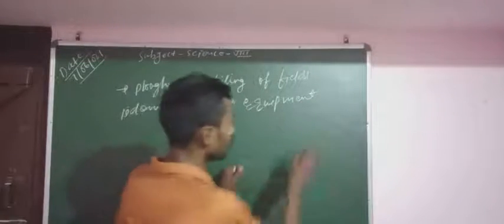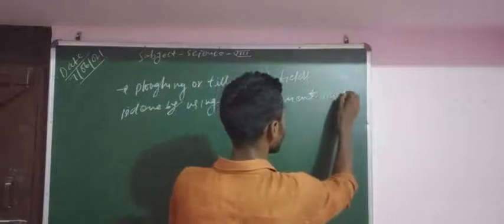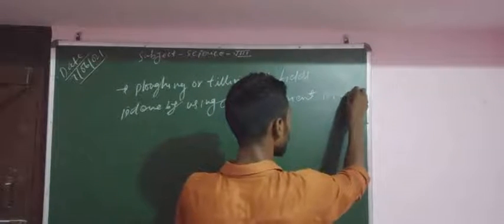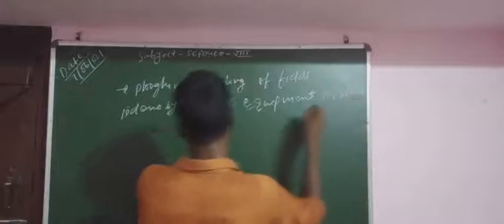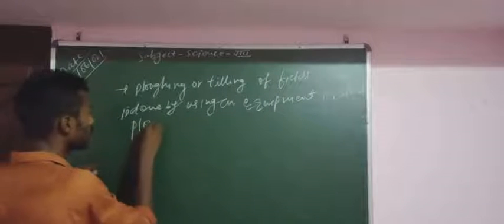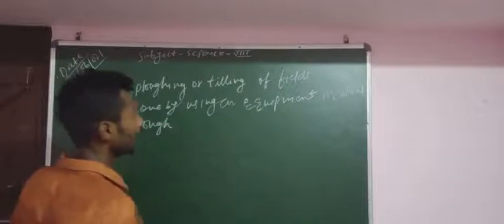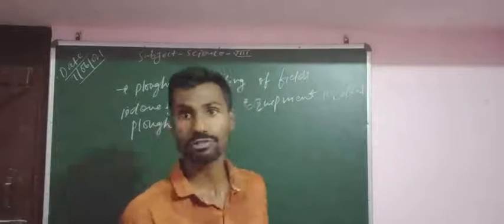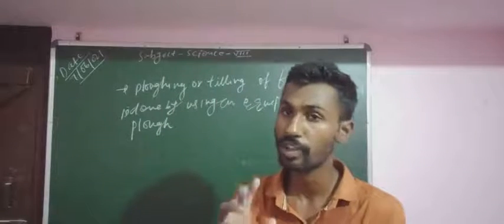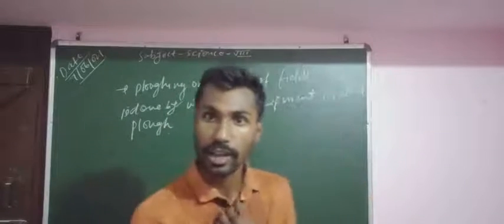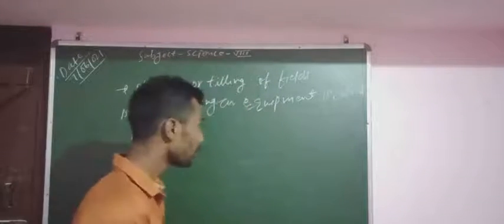It's called a plug. The equipment which is used for tilling the soil is called a plug.